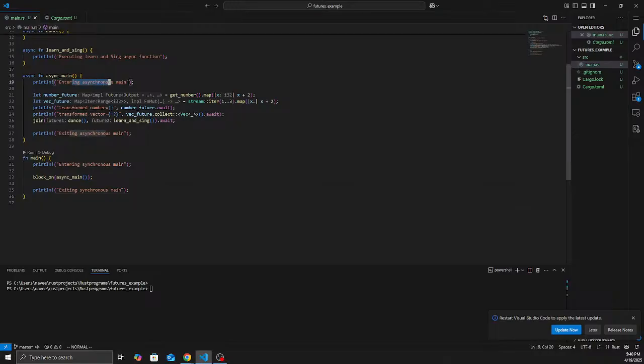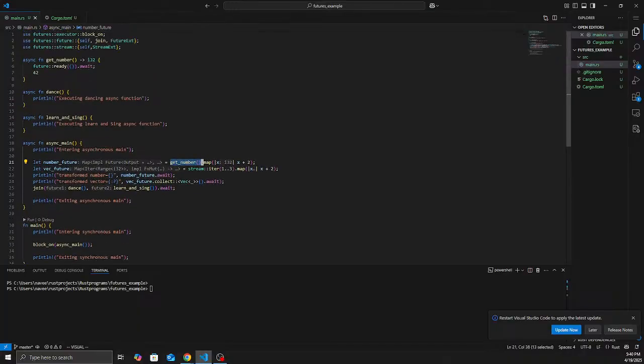We are entering the async main and we are getting a number, calling this function. We don't know if it's an async function or not. Let's see. Yeah, it's an async function, it's returning a ready future, just giving the integer 42.